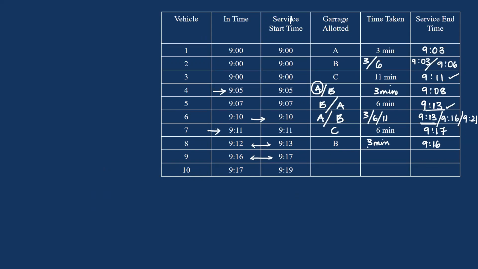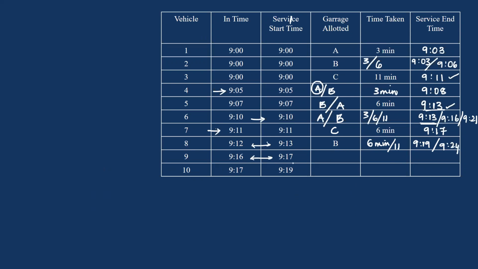So if this garage is free by 9:16, the service start time should be 9:16 here. So I can say that this was either 6 minutes or 11 minutes. So B would be busy till 9:19 or 9:20.